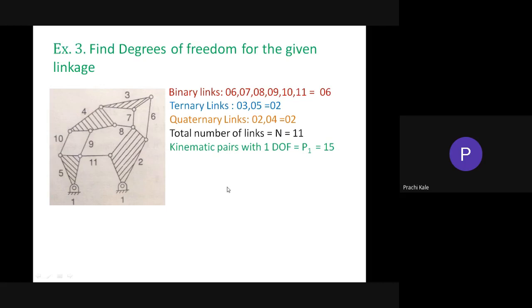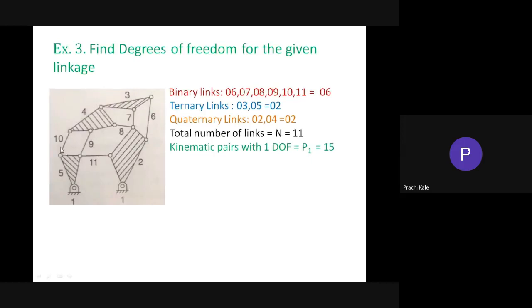Now you have to count the kinematic pairs. So how to count the kinematic pairs? See, you will count 1, 2 as one pair. Then 2, 11, second pair. 2, 8, 2, 6, that makes 4. 6, 3, fifth. 3, 7, sixth. 3, 4, seventh pair. 4, 8, eighth pair. 4, 9, ninth pair. 4, 10, tenth pair.